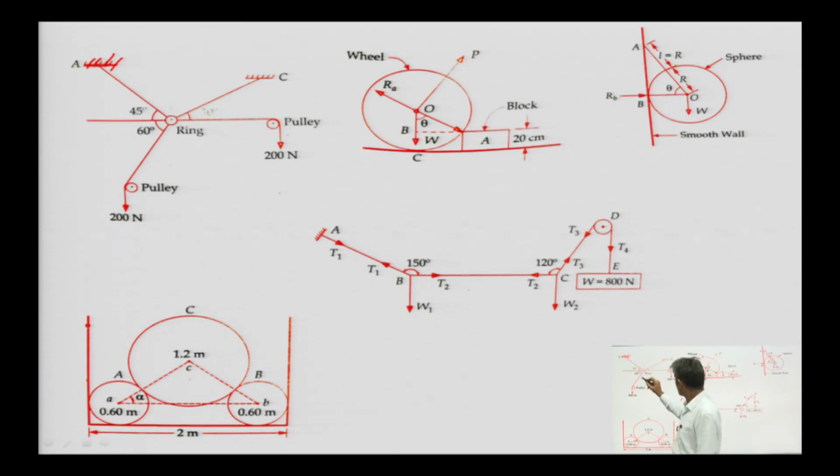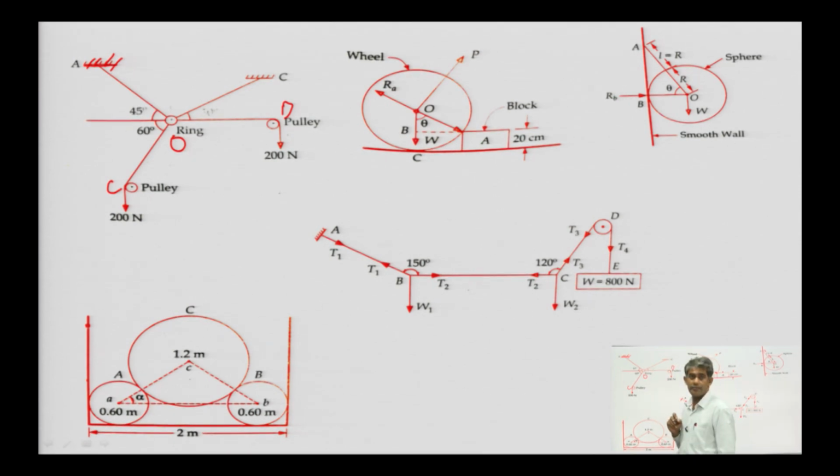Suppose I write point A, B, suppose I am writing this point O, this B, okay, this C. String OA is clamped at point A, string OC is clamped at point C,